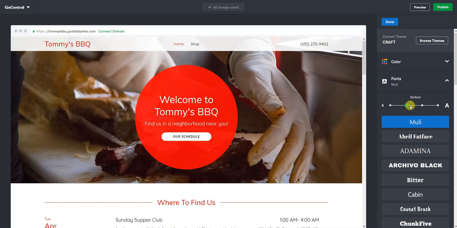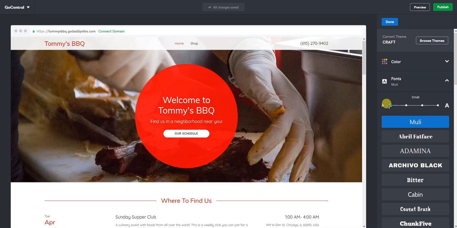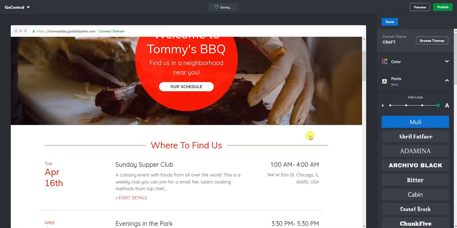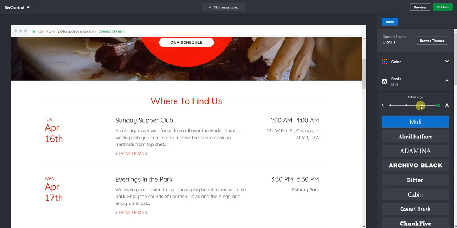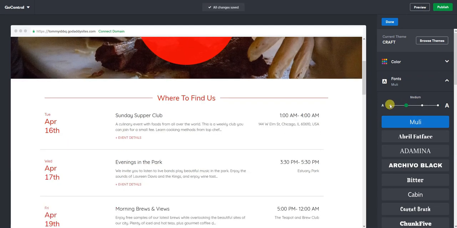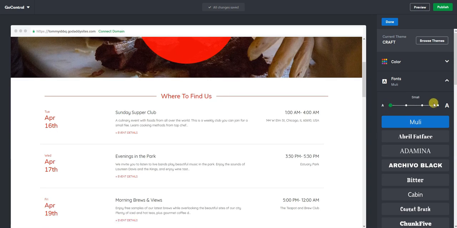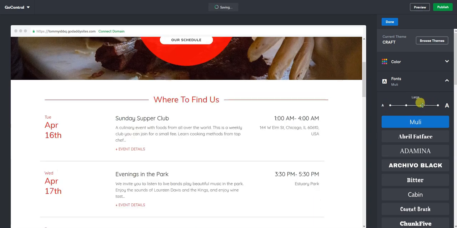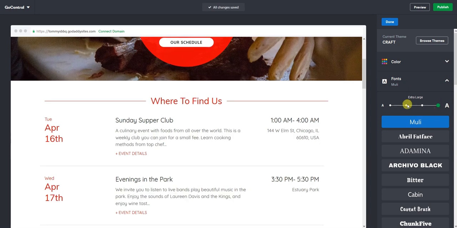Right off the bat, we have this helps you select your text size. This will change the size throughout the entire page. So as you can see, it all goes up and down. The website builder does not have a way by default to change specific sections.